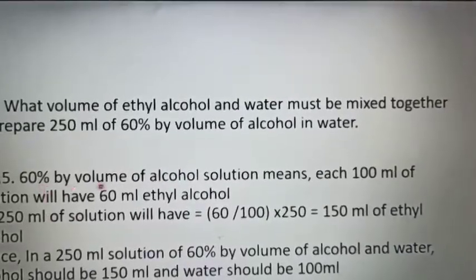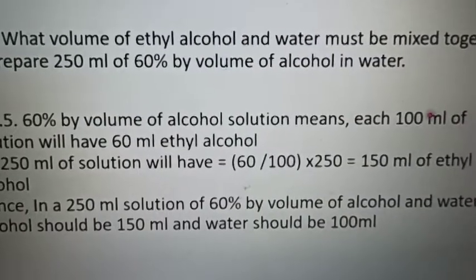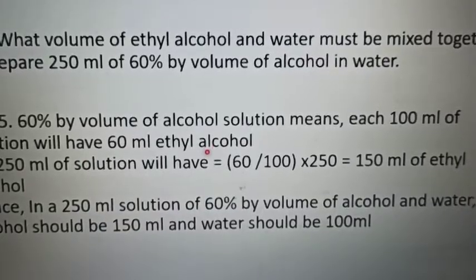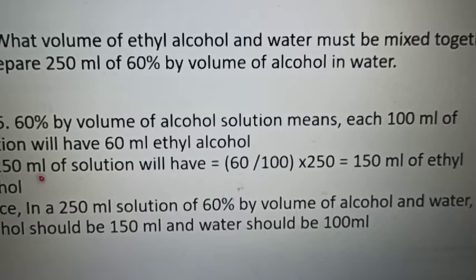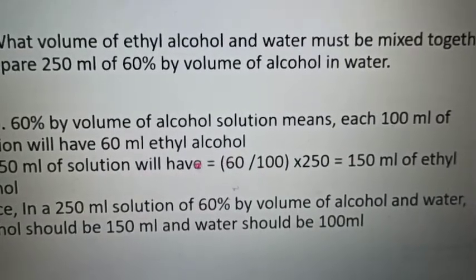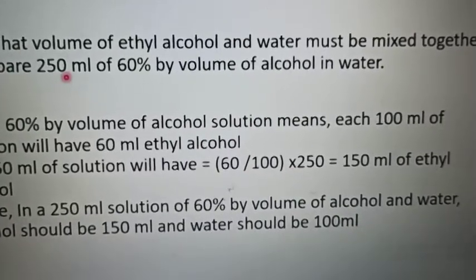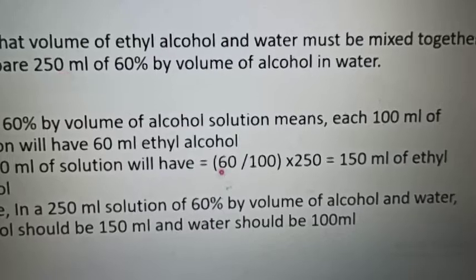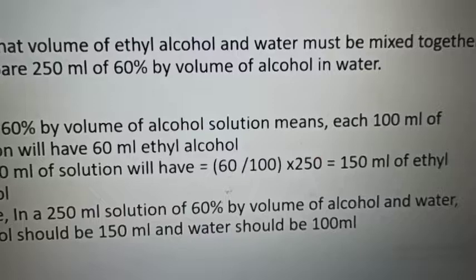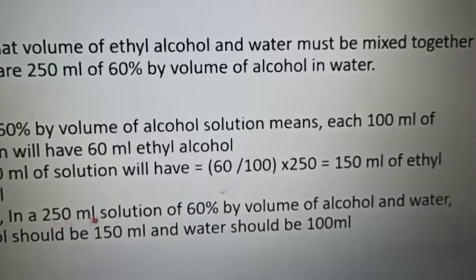So 60% of volume of alcohol solution means each 100 ml of solution will have 60 ml ethyl alcohol, as I told you. So 250 ml of solution will have, you know the formula for this, 60 upon 100 multiplied by 250, out of which we have to find. And if you calculate it, the answer will be 150 ml of ethyl alcohol.